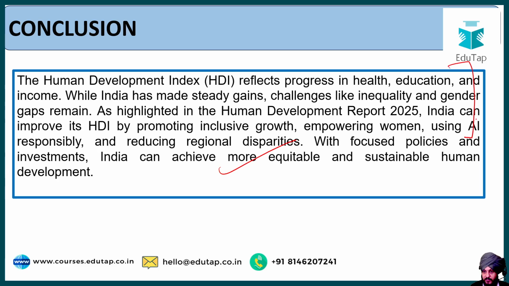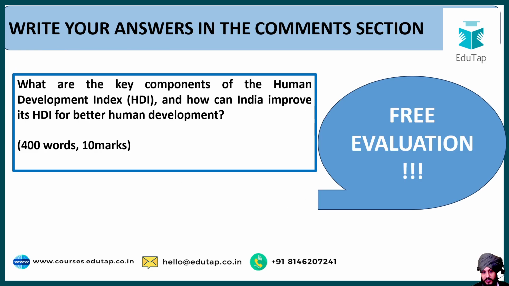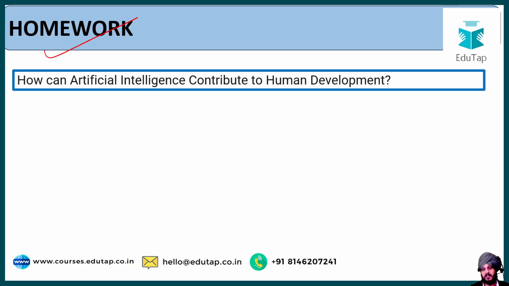Basically, we have summarized everything, and lastly, we have given a good way forward. As I always say, you should try to write your own version of the conclusion as a part of it. Now this is your homework. Why am I giving you this as homework? This is not something that you have to write in the comment box. For the comment box, you have to write the answer to another question. But this is the question that I want you to attempt.